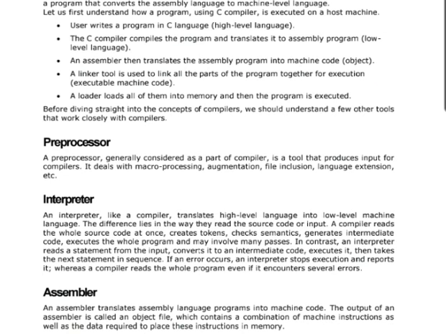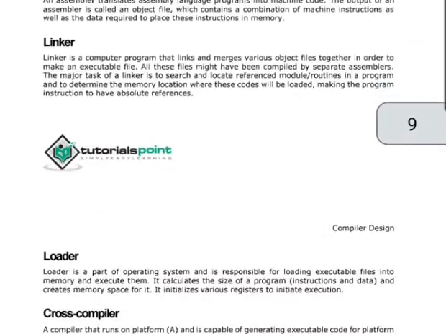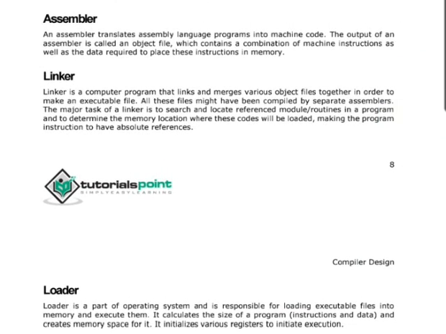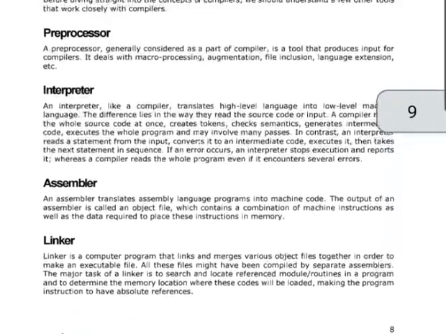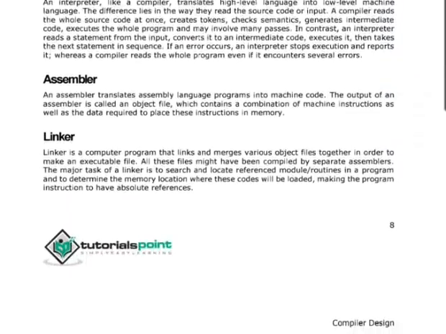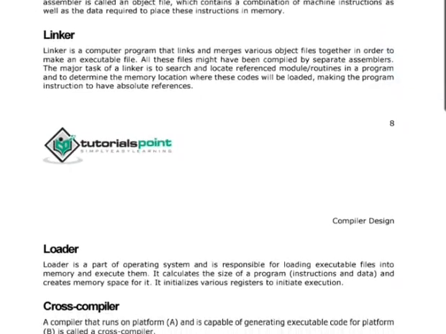All these files might have been compiled by separate assemblers. The major task of the linker is to search and locate the referenced module routines in a program and to determine the memory location where these codes will be loaded, making the program instructions have absolute references. So this is all about the preprocessor, interpreter, assembler and linker.